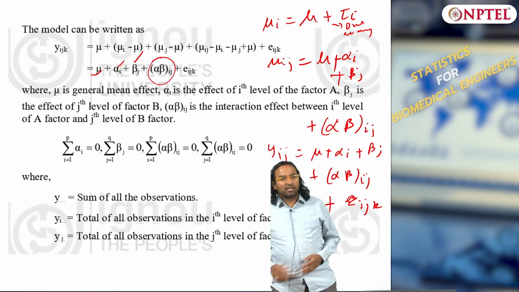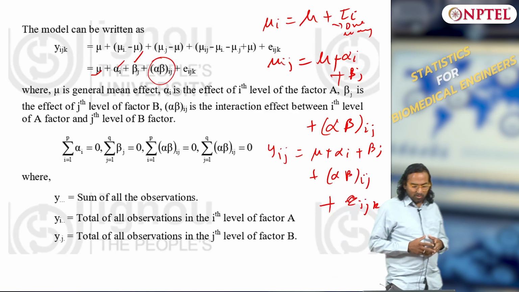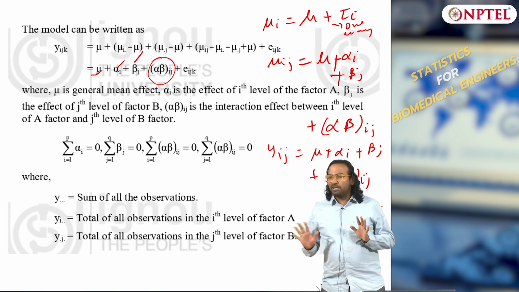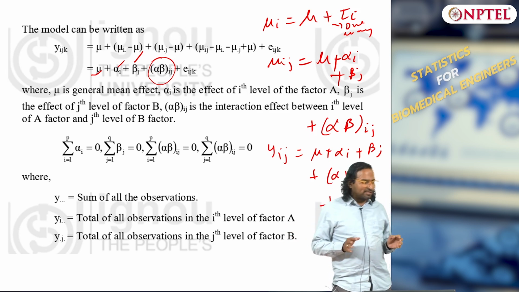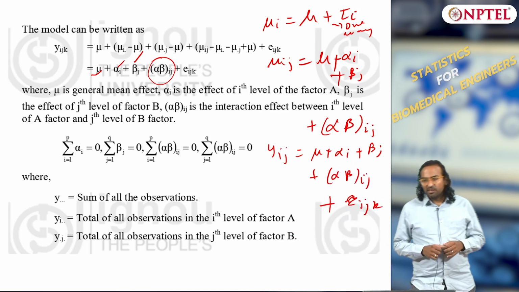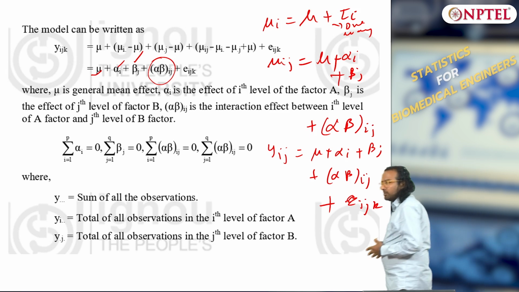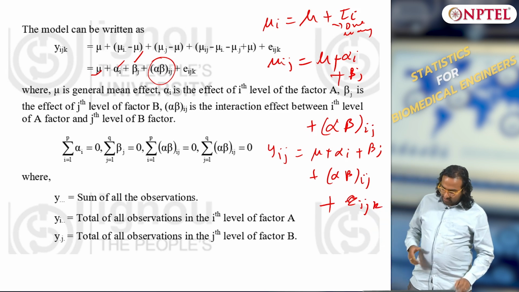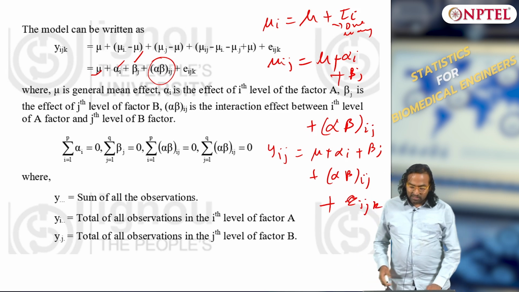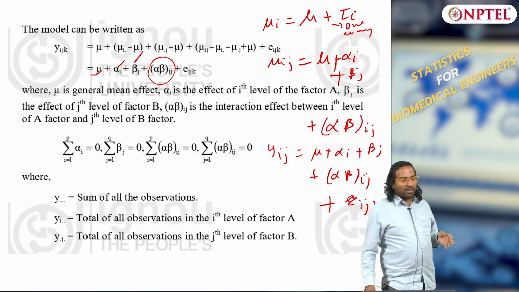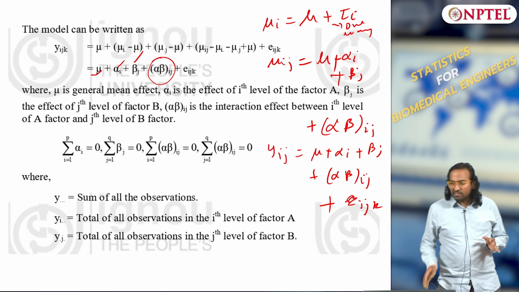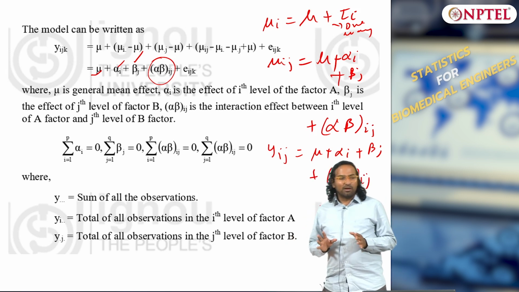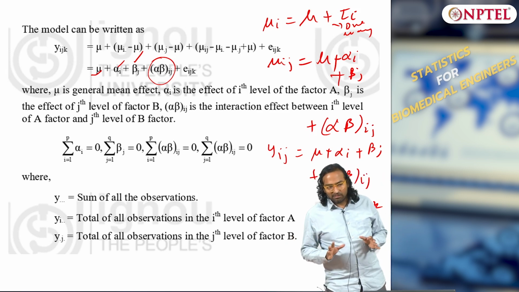Last class we started talking about what I call the two-way ANOVA. So, we are talking about two factors at multiple levels. The special case is two factors at two levels, we will get into those details, but typically two factors at multiple levels, right. So, the model that we are starting to look at is mu plus tau i, you can call it alpha i, plus beta j plus alpha beta ij plus epsilon ijk. The new term is the interaction term, which is alpha beta, okay.